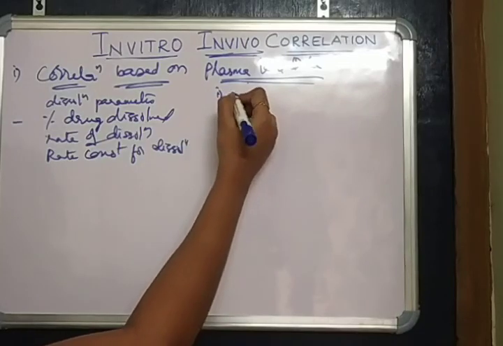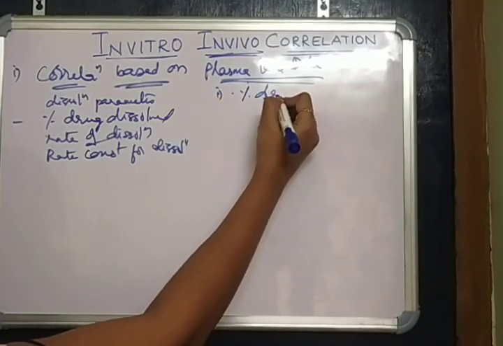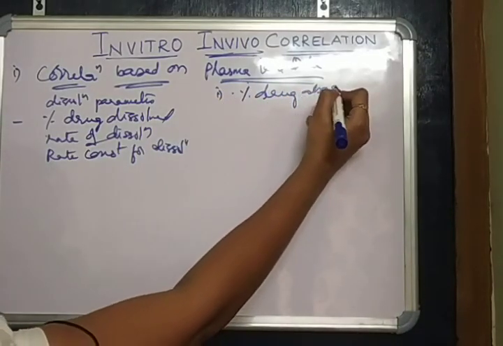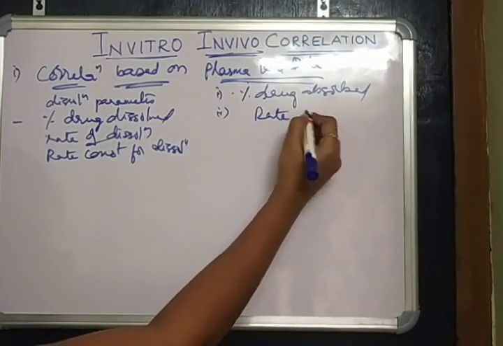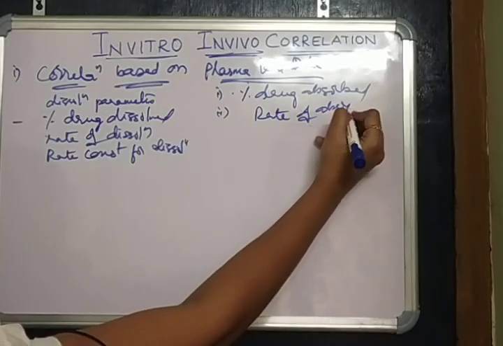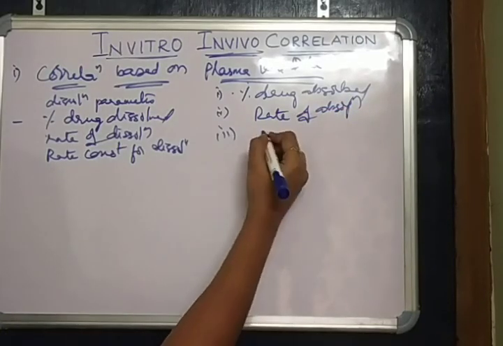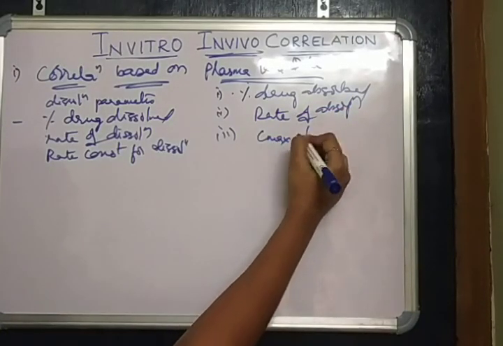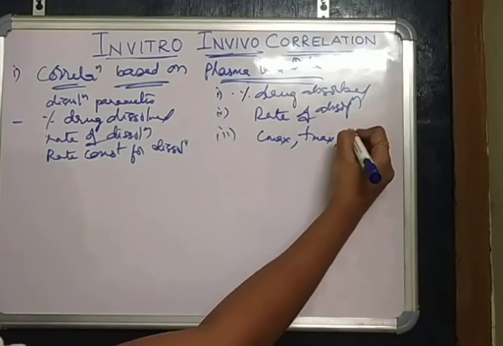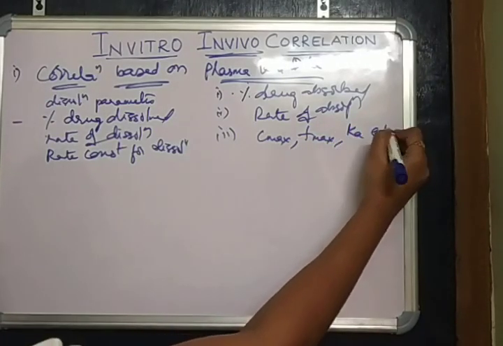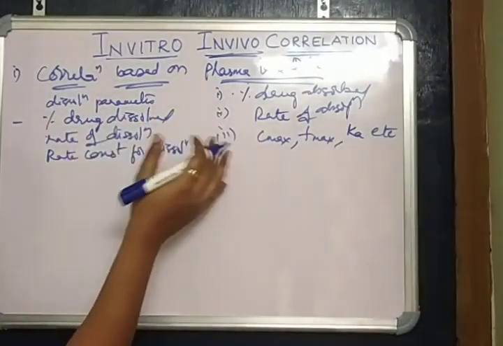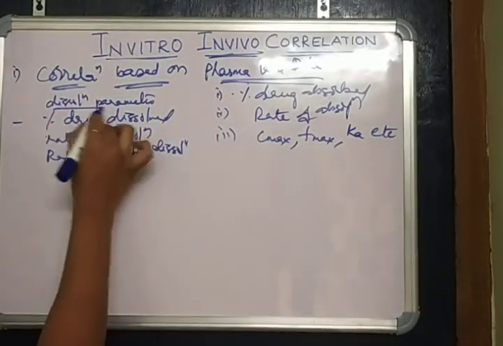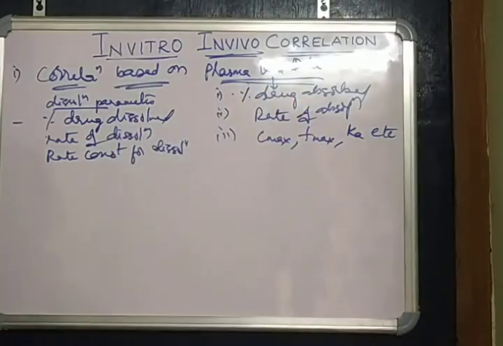Those plasma level data are percentage drug absorbed, rate of absorption, Cmax, concentration maximum, time maximum Tmax, and Ka, the rate constant.